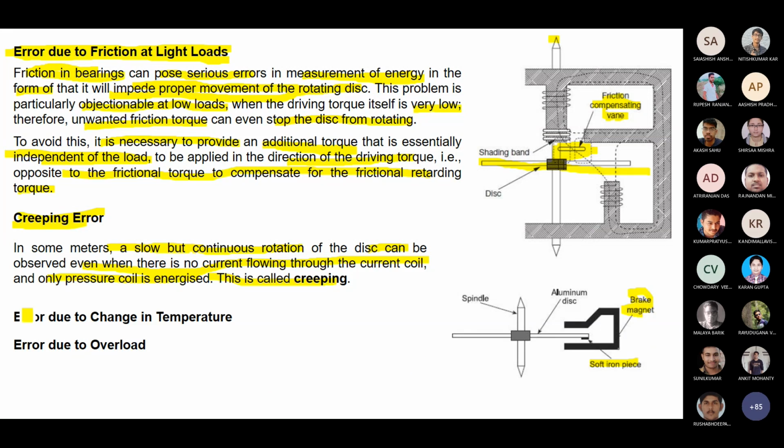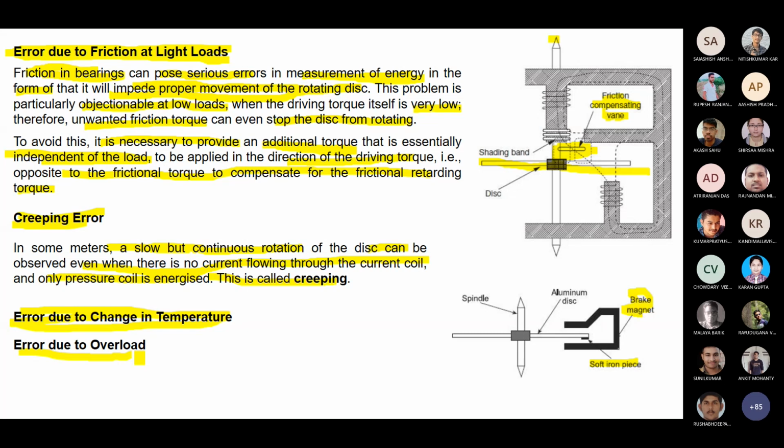So, error due to climate change or temperature may also happen. Aging effect is another thing. Then error due to overload. What does error due to overload mean? Sometimes huge loadings are there and your braking magnet is still okay, but suddenly excessive current is coming. Then the disk rotation will be very fast, so you have to check whether it is capable of getting such high rotations or not.